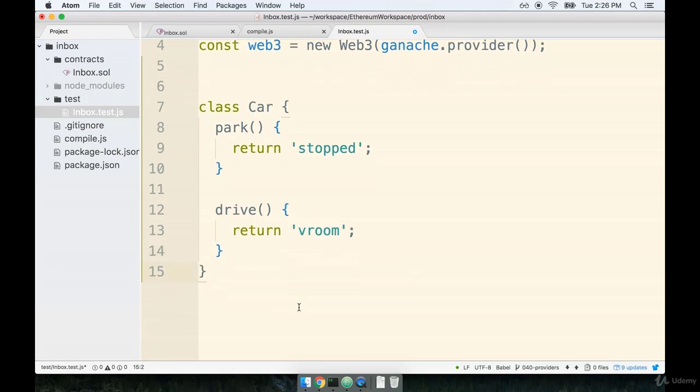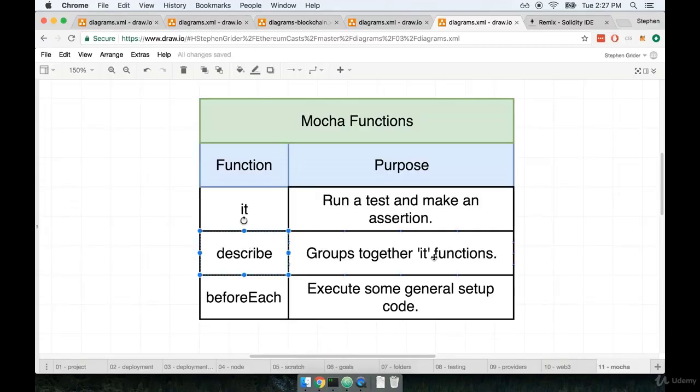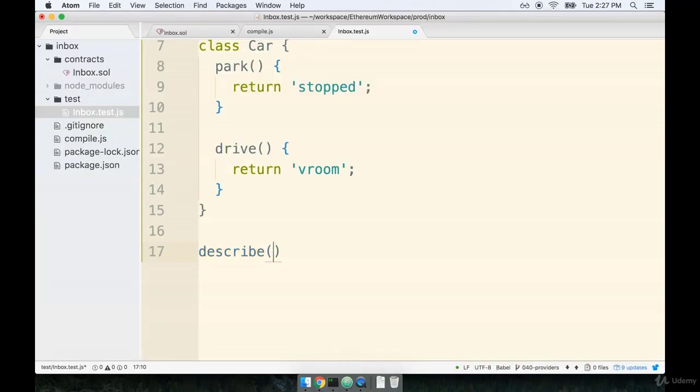So underneath class car, we're going to first make a call with the describe function. Remember, describe is used to group together certain tests that are all testing the same subject or the same thing. So we'll call describe, and the first argument that we pass in is going to be a string. In this case, I'm going to pass in a string of car.